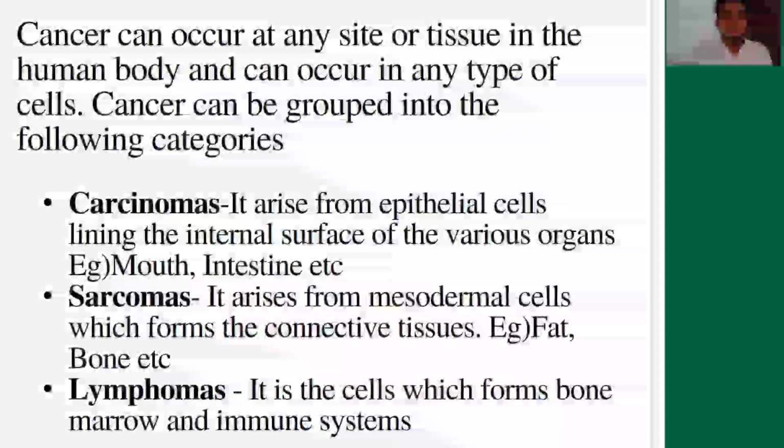Carcinomas. It arises from epithelial cells lining the internal surface of the various organs. Examples are mouth, intestine, etc. Sarcomas. It arises from mesodermal cells which form the connective tissues. Examples, fat, bone, etc. Lymphomas. It arises from the cells which form bone marrow and immune systems.